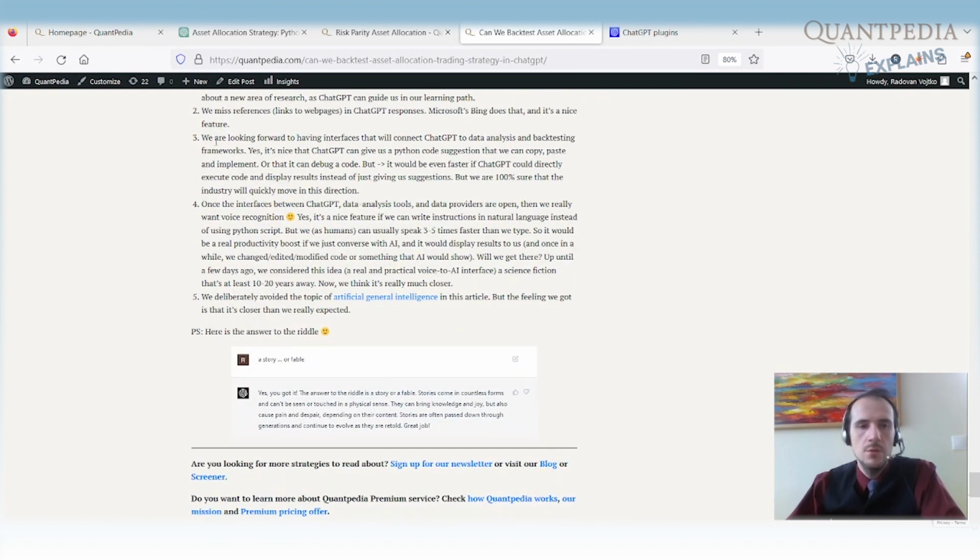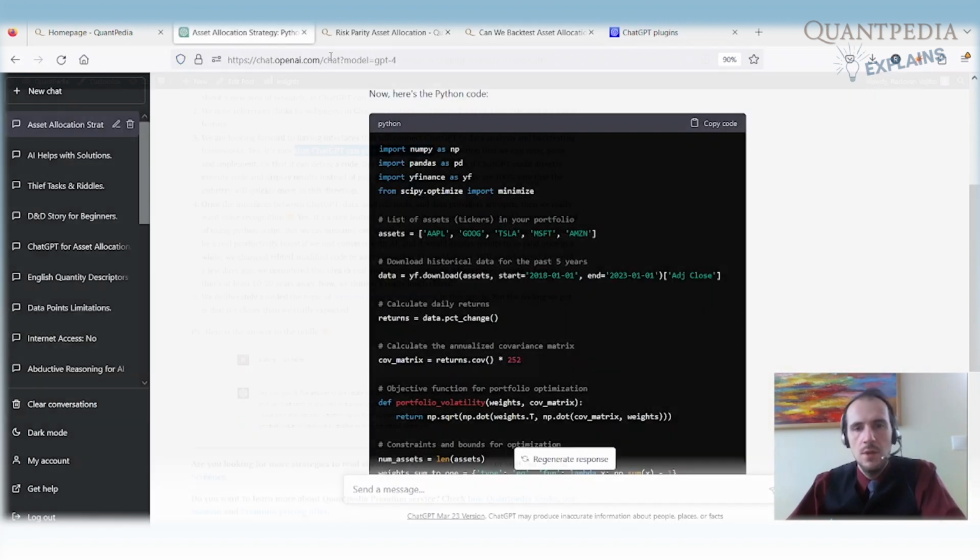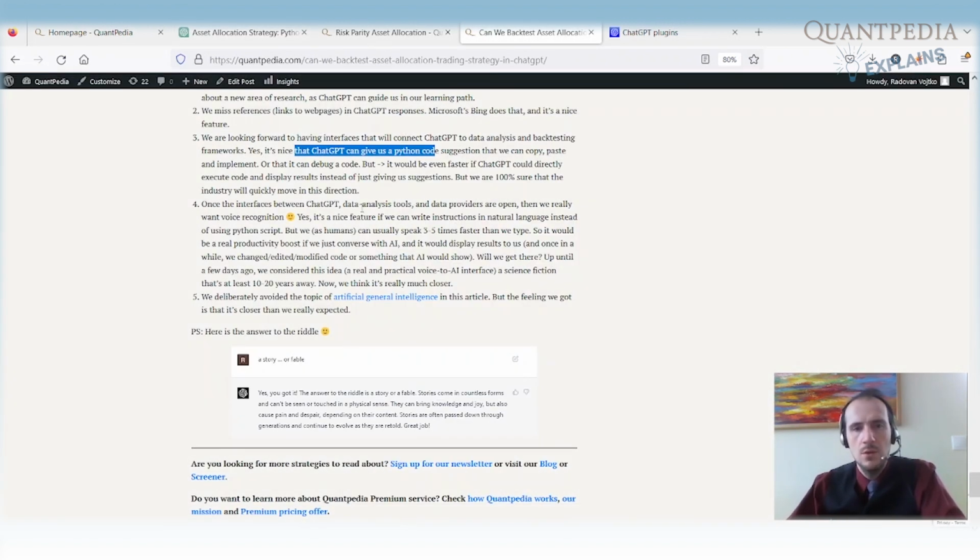We are looking forward to having interfaces that will connect ChatGPT to data analysis and backtesting frameworks. It's nice that we can get a Python code suggestion, but we must copy, paste, debug the code, etc. It would be much faster if ChatGPT could directly execute code and display results, instead of just giving suggestions. But as I said, I'm 100% sure that in the next few months we will move in this direction.